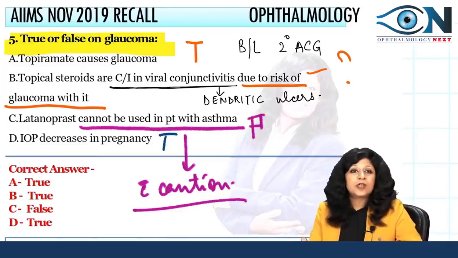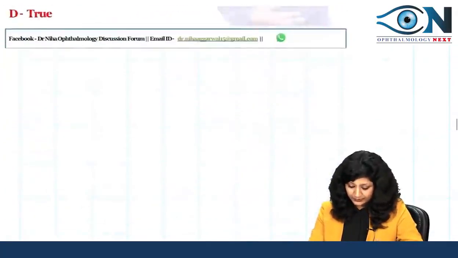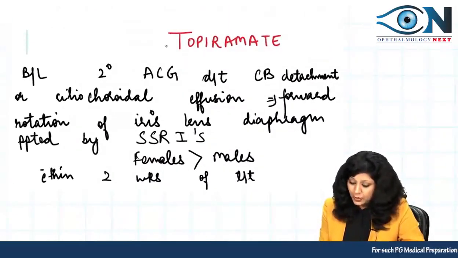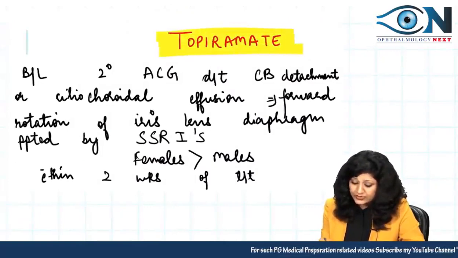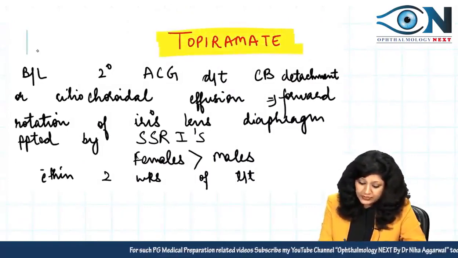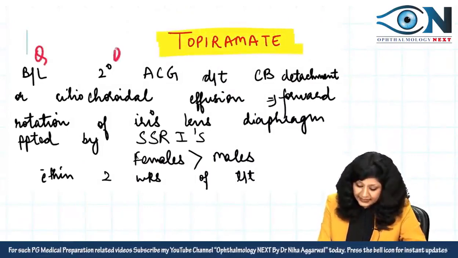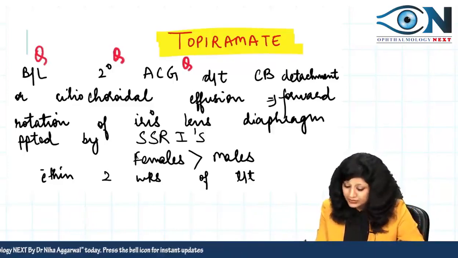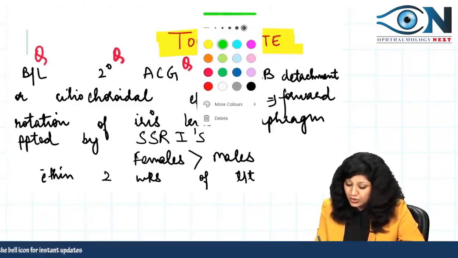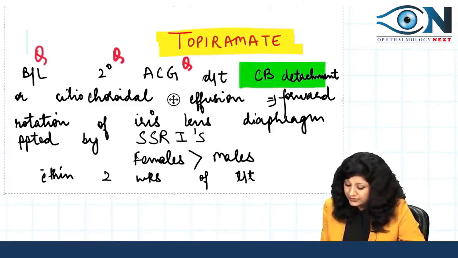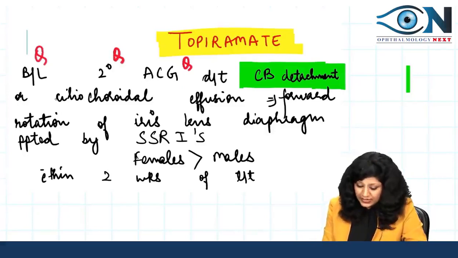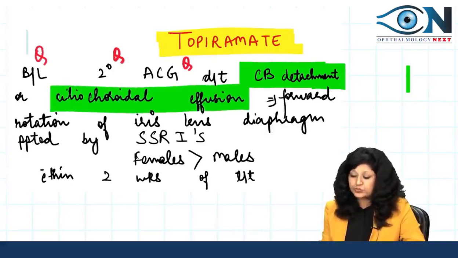Now let us try to analyze these options one by one. Now first of all, I am coming to the topiramate. Topiramate is actually causing bilateral secondary angle closure type of glaucoma. Now why is this caused? This is actually caused due to the ciliary body detachment. Either it is due to the ciliary body detachment or it is due to the cilio-choroidal effusion.